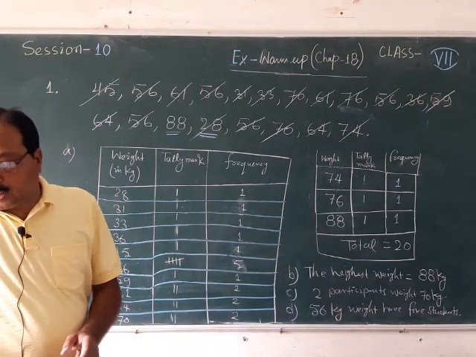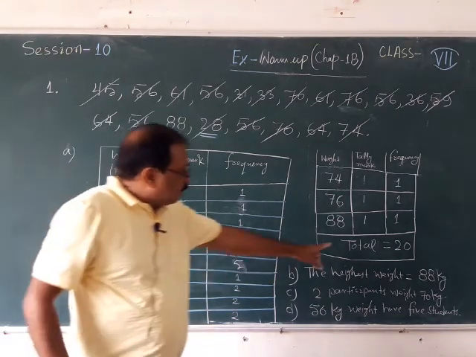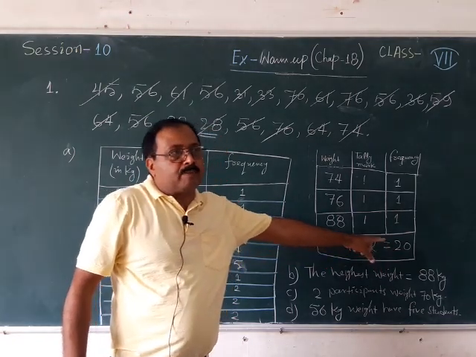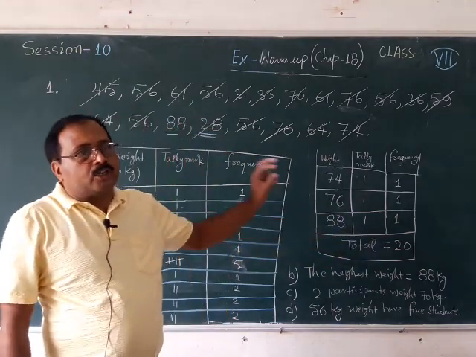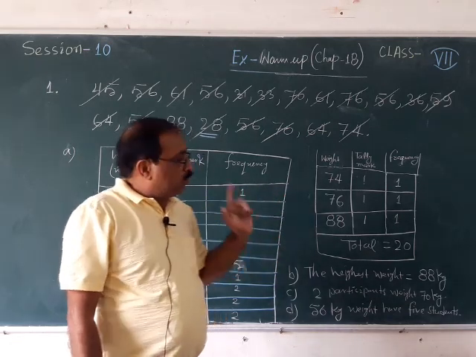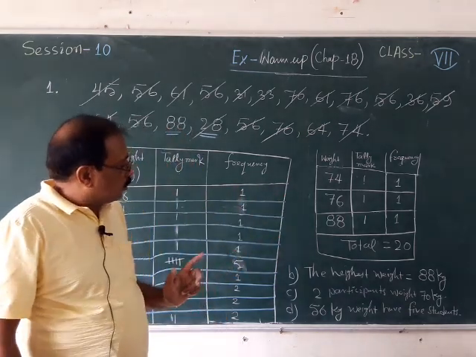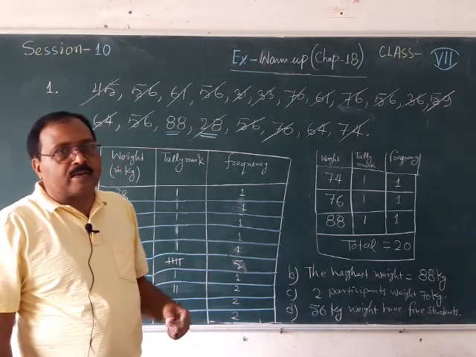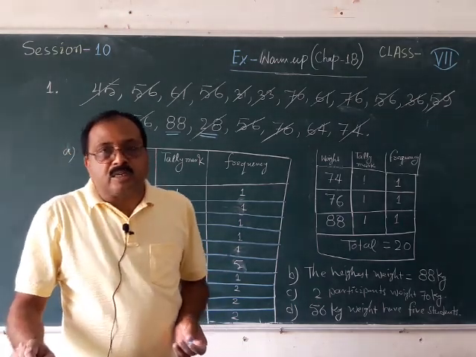Then E number, what is the total number of participants? That you can see there are 20 participants. So, you can write there are 20 participants in all. So, E number's answer you can write there are 20 participants.